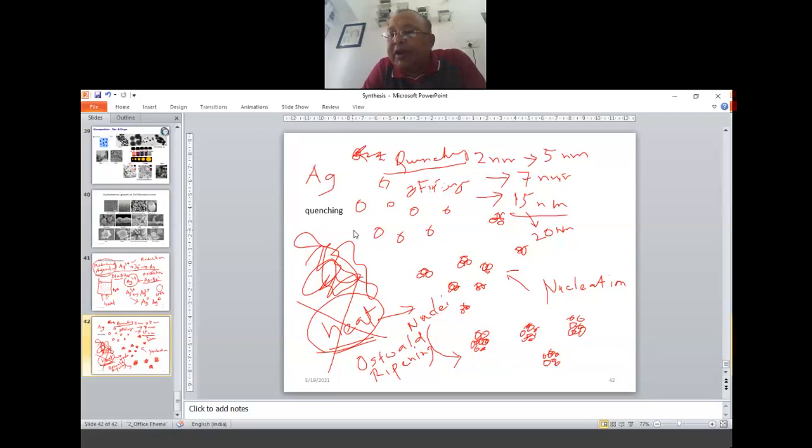I'll come to that later. But you think about it now. You don't think that the particles are coming in through Ostwald ripening, becoming bigger and bigger, is very easy because they have no charges. No, they actually started getting charges as they become bigger and bigger. And gradually, that's why the repulsive forces start coming in again. So you will see a drop in the growth rate with time, right? That means how fast the nuclei formed, how fast the first nanoparticles formed, was much faster than gradually, as the nanoparticle becomes bigger and bigger, because of these charges sitting on the surface that will start repelling each other.